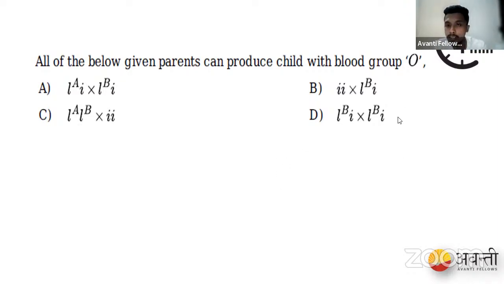Some of you said option D, so let us look at option D. We have IB small i, and IB small i. IB going with IB will give us B blood group. Capital IB going with small i will again give B blood group. Small i going with capital IB will again give B blood group. And small i going with another small i will give us O blood group. So this also gives O blood group. Now our answer should be option C.